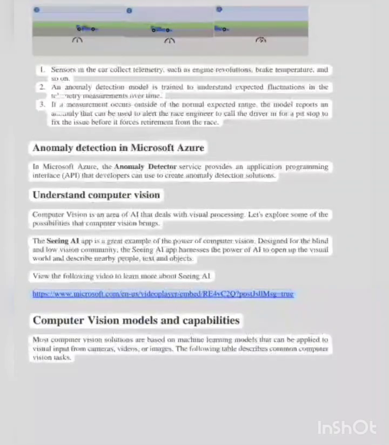3. If a measurement occurs outside of the normal expected range, the model reports an anomaly that can be used to alert the race engineer to call the driver in for a pit stop to fix the issue before it forces retirement from the race.